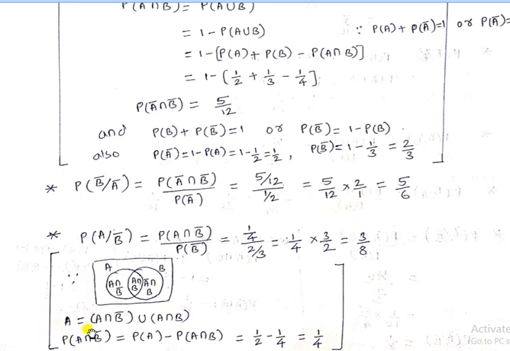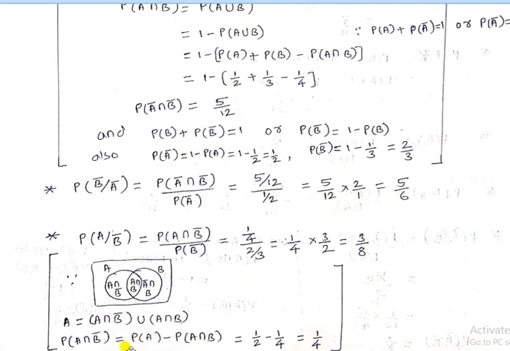So probability of A is equal to probability of A intersection B bar, where union is replaced by a plus sign, plus probability of A intersection B. Shift the probability of A intersection B to the left-hand side. So probability of A intersection B bar is probability of A minus probability of A intersection B.